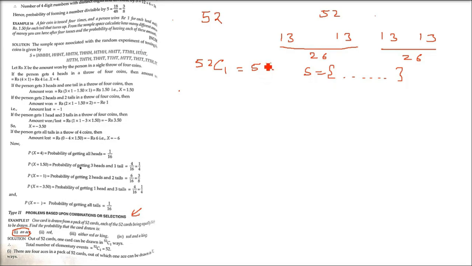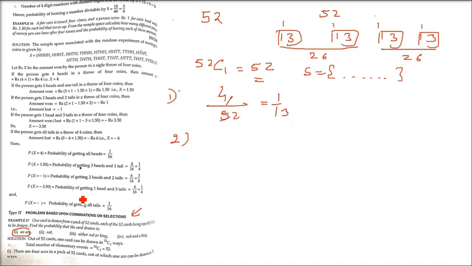Let me tell you again. Out of 52 cards, one card can be drawn in 52 C1 ways. And ace means, you know, there are 52 cards, 4 suits. Every suit will have its own ace. So there are 4 aces in all. So favorable cases are 4. And how many elementary events? That is 52. So 4 by 52, you can write it as 1 by 13.